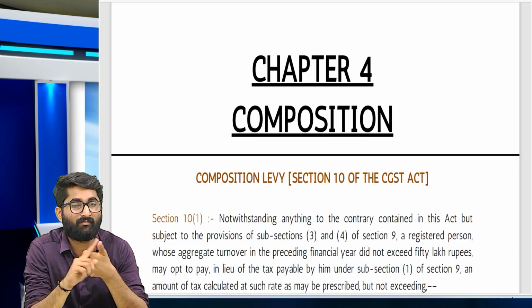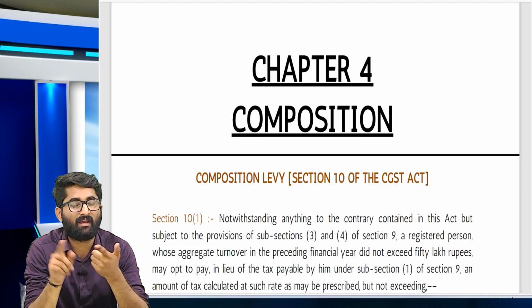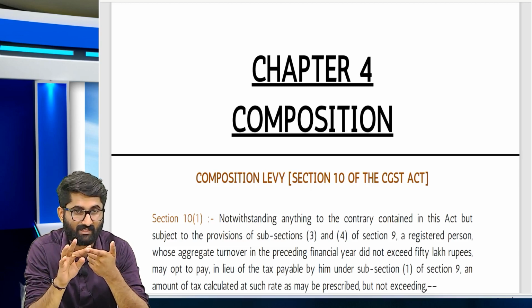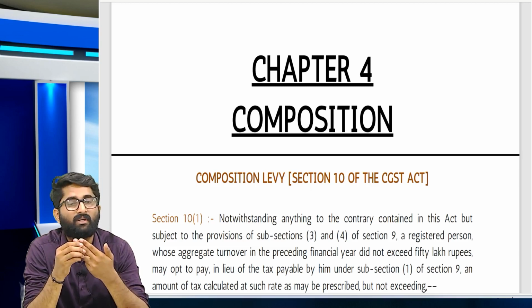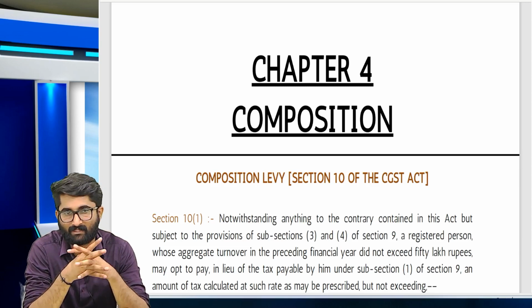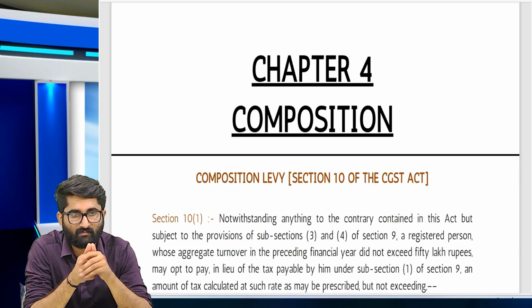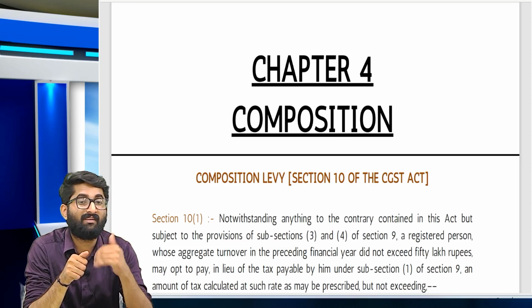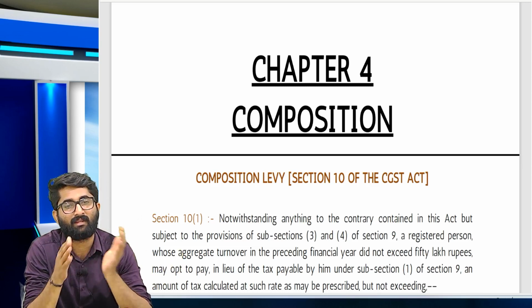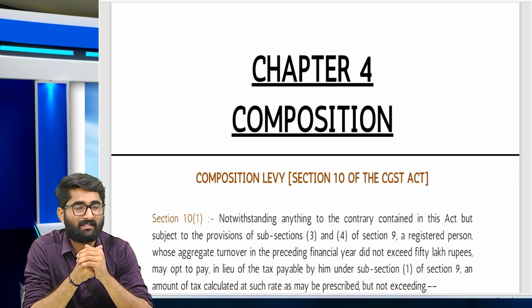For manufacturer, CGST is 0.5% and SGST is 0.5% of the total turnover. For restaurant, it is 2.5% CGST and 2.5% SGST on total turnover. For trader, it is 0.5% CGST and SGST on taxable supplies. And in the preceding financial year, your turnover should be less than 1.5 crores, provided you are in other than special category states. But if you are in special category states, your turnover should be less than or equal to 75 lakhs.